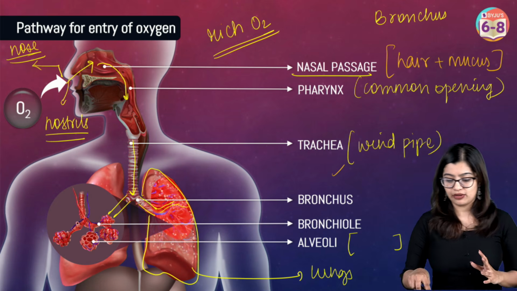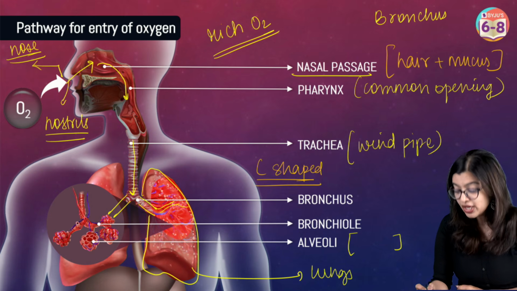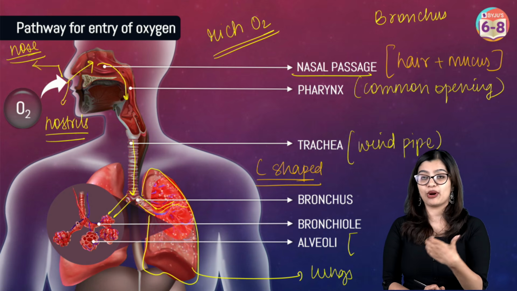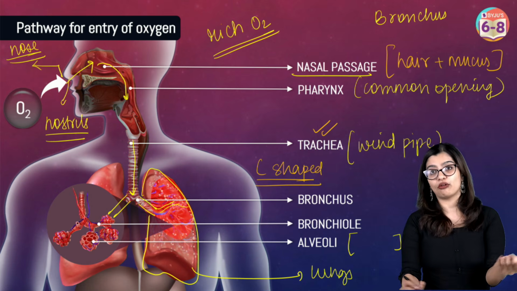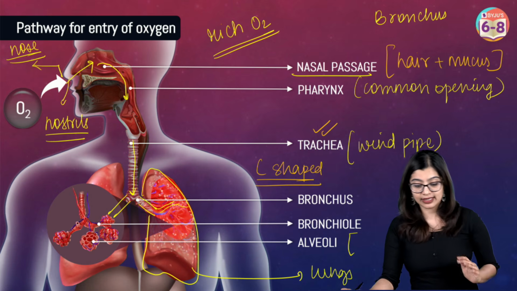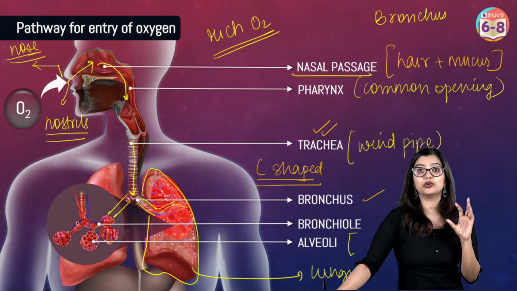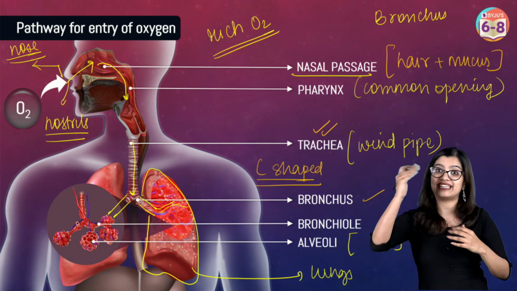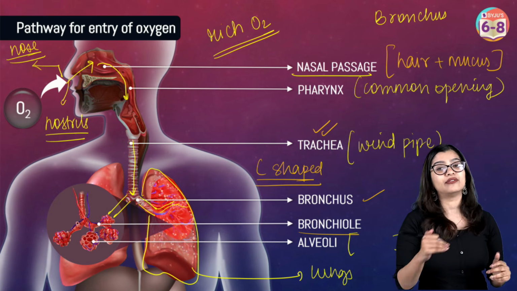Now the trachea, if you see, is supported by C-shaped cartilaginous rings, not completely closed. They are C-shaped and they close it only from one side. What is the reason? So that it prevents the collapsing of the trachea. And we see here that from here they will branch further, forming a bronchus that enters into each lung. Now, lungs are spongy structures inside which we see that there are bronchioles that end with alveoli.